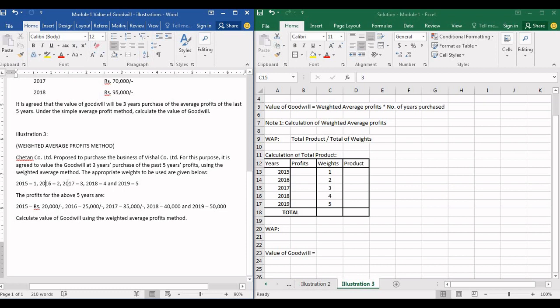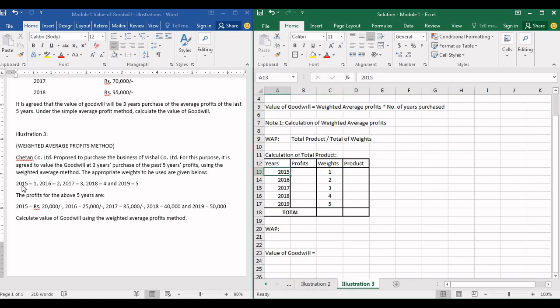So sometimes weights will be given in the problem and sometimes weights will not be given. Even if weights are not given and they ask you to calculate weighted average profit, this is how you are supposed to allocate weights in the same manner. 1, 2, 3, 4, 5. The most recent year is going to get a 5 rating, or depends which year it is. The highest rating will be given to the very recent one, and the older one will get the least rating.